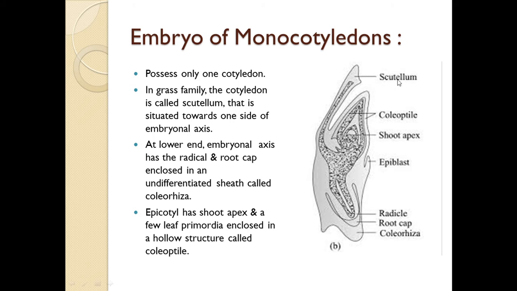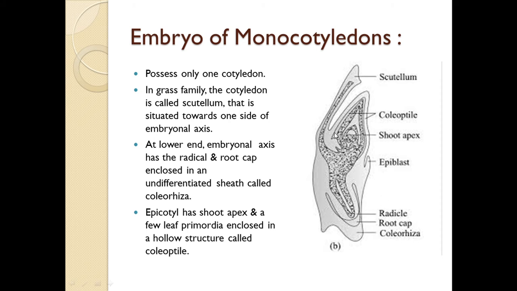See, here you can see the single cotyledon, which is known as scutellum. It is situated towards one side of the embryonal axis. Then at the lower end, the embryonal axis has the radicle and root cap. These are enclosed in an undifferentiated sheath or protective layer, which is called coleorhiza.